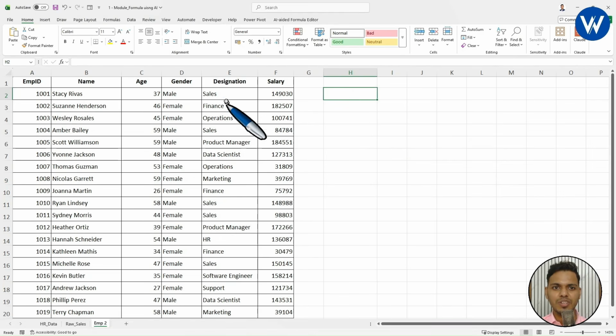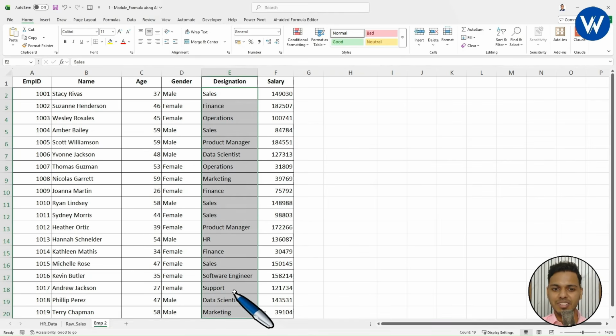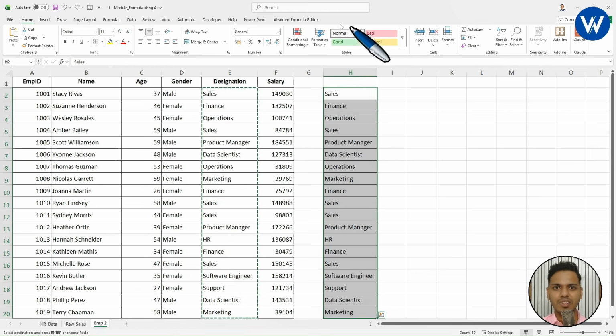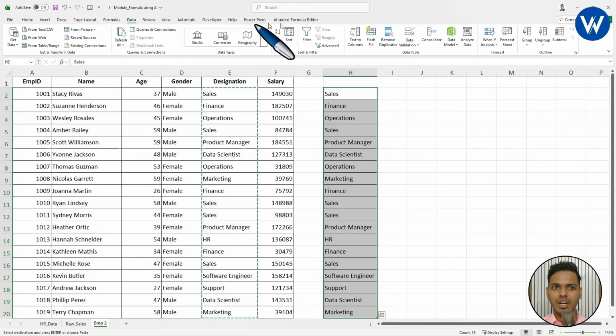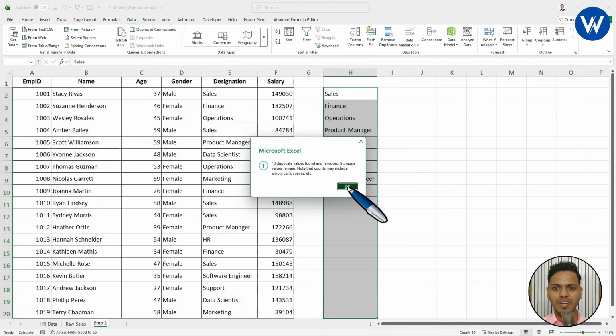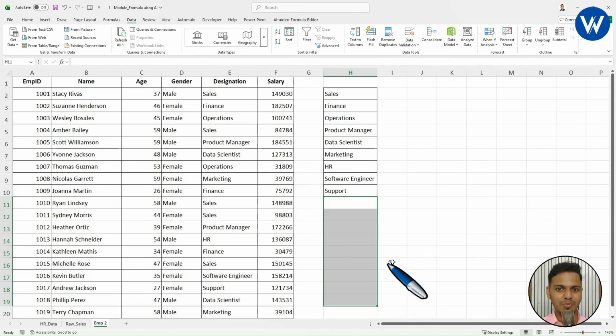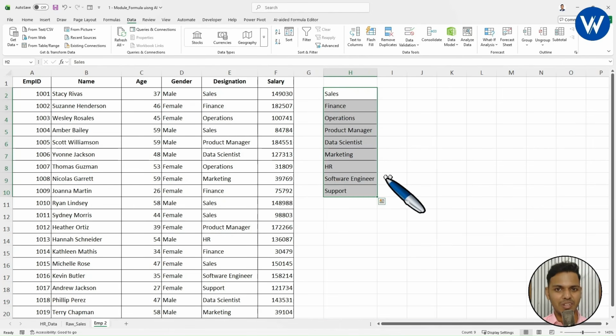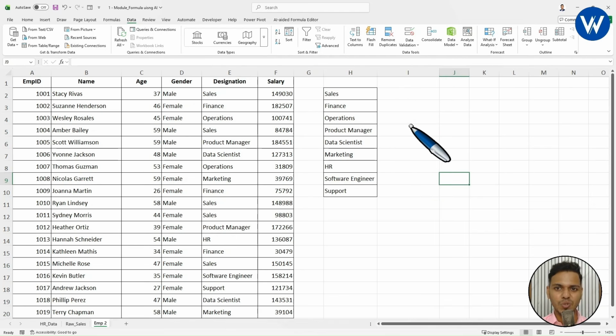You can simply copy this complete designation list. I am showing this to those people who don't have the UNIQUE formula in Excel. It is very simple. Copy this, paste it over here. Now go to the Data tab. Under the Data tab, there is one option, Remove Duplicates. I don't have a data header, so I can simply click OK. Finally all the duplicate values are removed and you will get only the unique values. So basically you can take help of the UNIQUE formula also, which I have already shown to you.